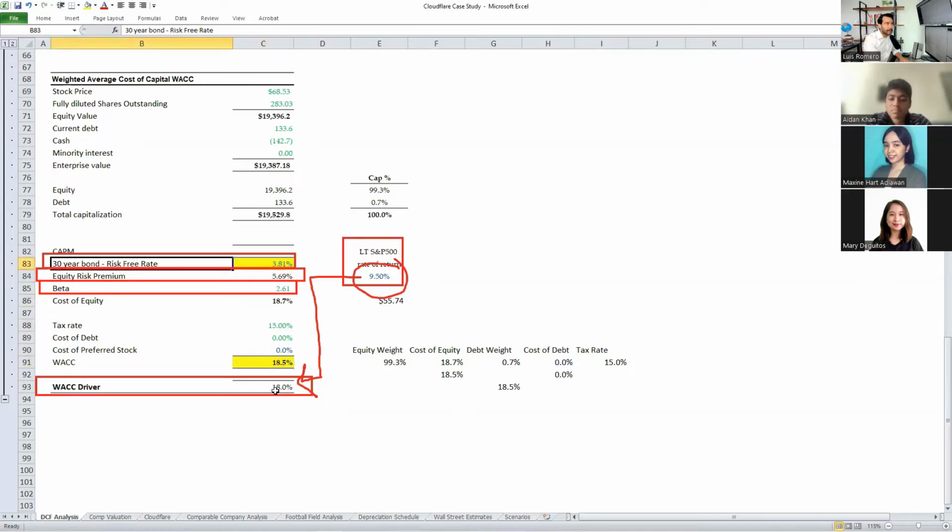In addition, the 30-year risk-free rate, which is 30-year U.S. government bonds, is now 3.81%, and it's actually getting closer to 4%. So if I change this to 4%, my WACC decreases by several basis points. If I increase or decrease my beta, let's change the beta to 1. Look at my WACC. It becomes 9.4%.